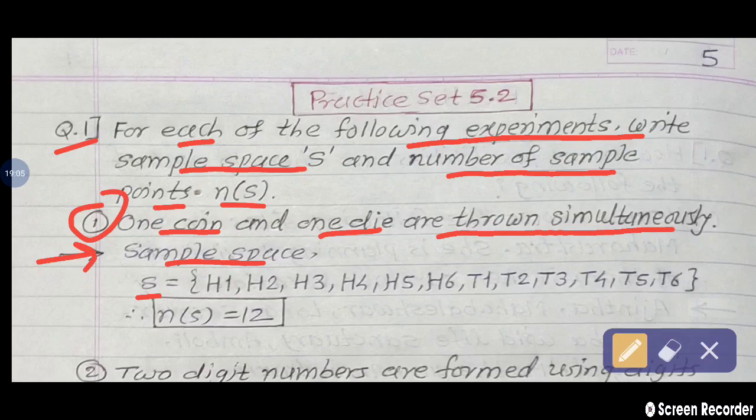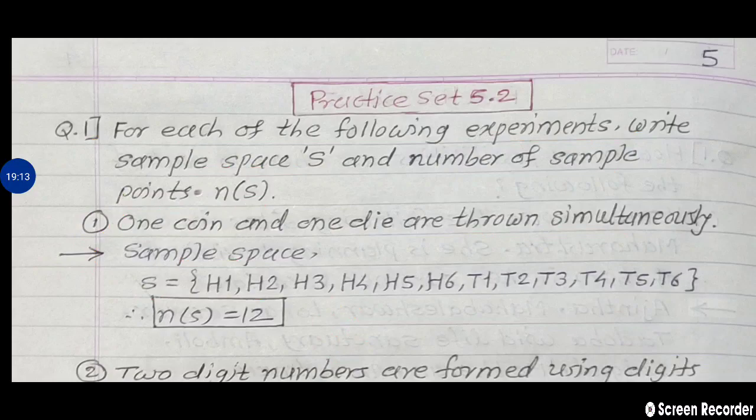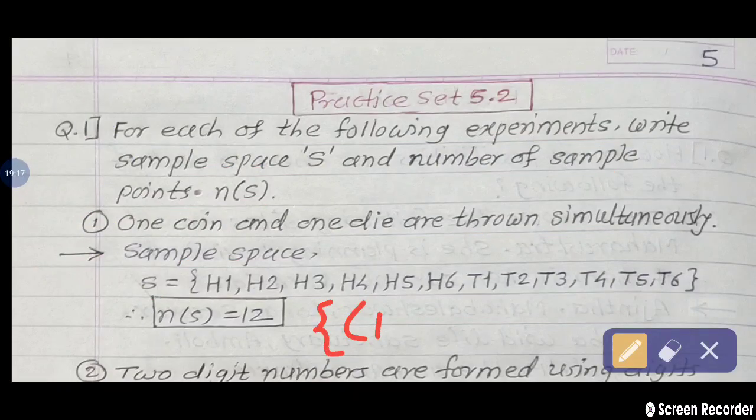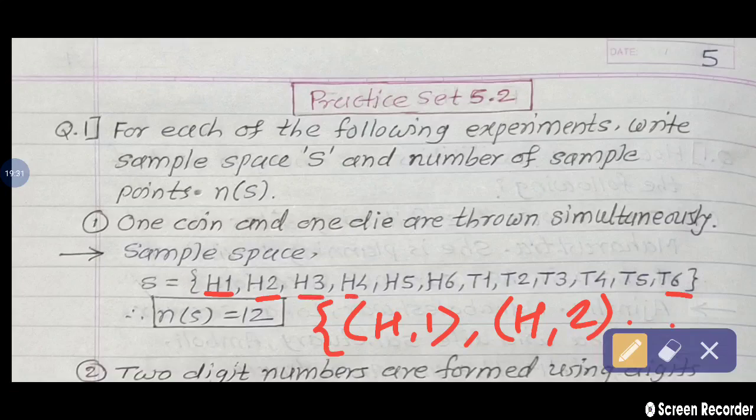So we write the answer like this, in curly brackets: H1, H2, up to the last T6. So H1, H2, H3, H4, H5, H6.